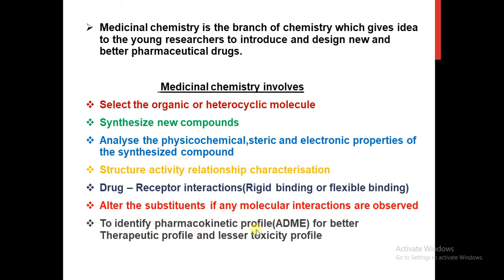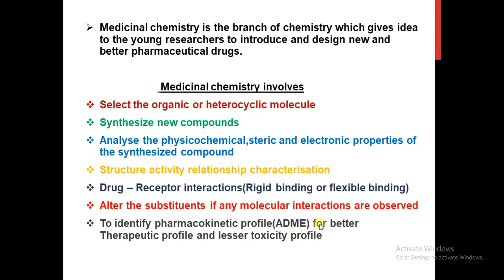The pharmacokinetic profile includes absorption, distribution, metabolism and excretion. All these profiles we'll check: how the absorption is, how the distribution is, how the metabolism is, and whether the product is completely excreted from the body or a leftover product is still in the liver or somewhere in the kidney.